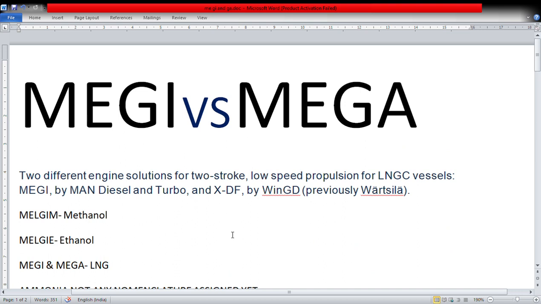So these were the basic differences and surveyor expected points on the difference between MEGI and MEGA. We will be covering in depth about MEGI, its construction and how gas injection is happening, because what is in the market today is MEGI by MAN Diesel and Turbo. The X-DF is by WinGD, previously known as Wärtsilä. We'll be covering a separate video altogether about the MEGI engine.